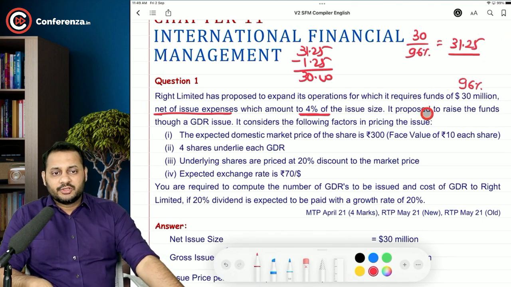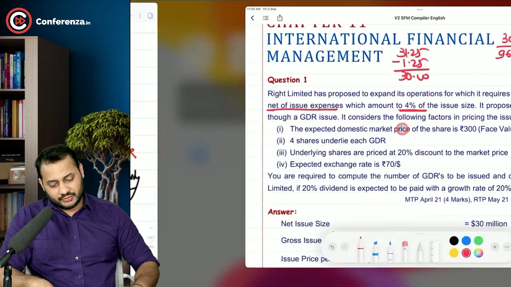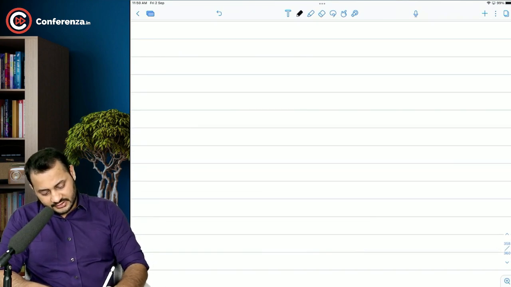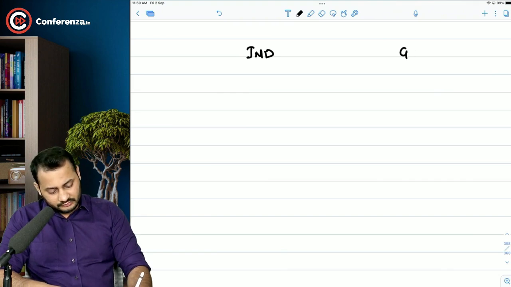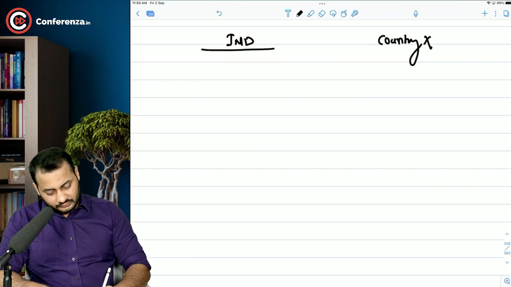It is proposed to raise the funds through a GDR issue. It considers the following factors in pricing the issue. So basically, let me take this as India and this as any other country, Country X. So we want to issue around 31.25 million.